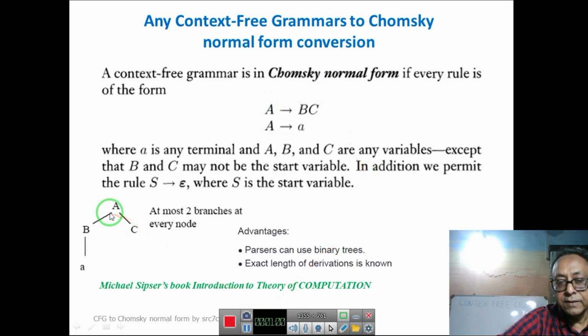What is the advantage? That we can use a binary tree. We cannot have any more branches, only a maximum of 2 branches. The parser can use binary trees. Whenever you write a program, first it goes to the token analyzer, which creates tokens, then the syntax analyzer, and then the parser. And the exact length of the derivation is known. If there are n symbols, it can take a maximum of 2n minus 1 steps. That is a linear relationship.